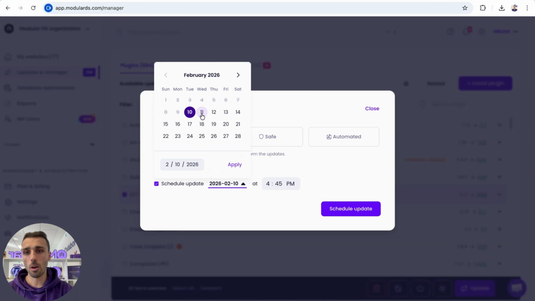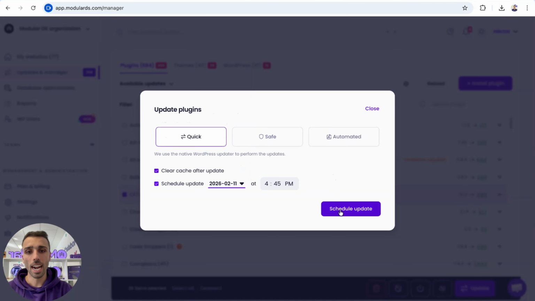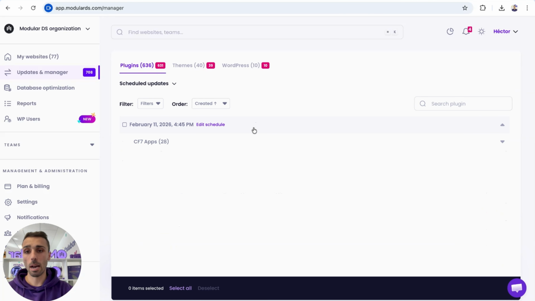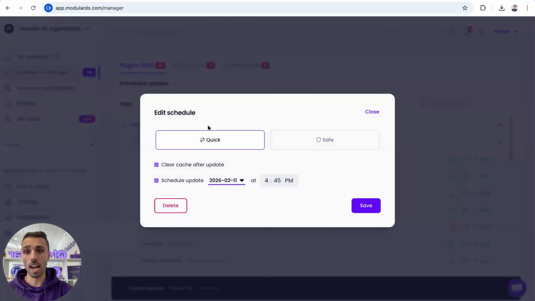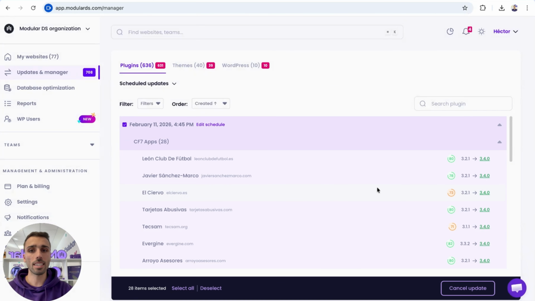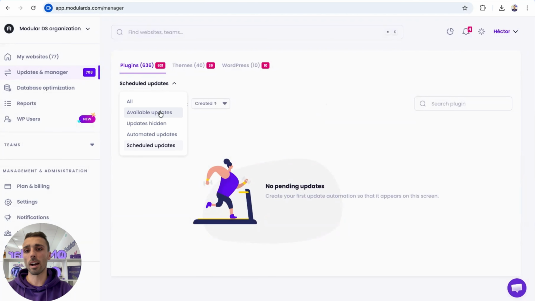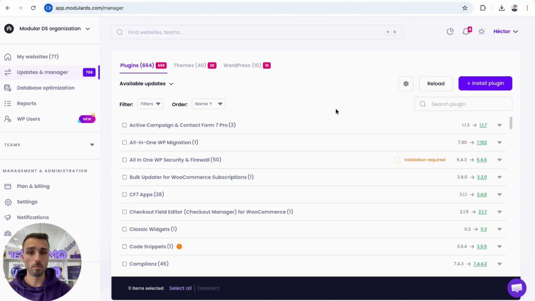So I can just select that I want the update to be done tomorrow, and I can schedule these updates. They're going to be taken away from here, so I don't do them by mistake, because I want to do them tomorrow. If I go here to schedule updates, I'm going to see the updates that are scheduled for tomorrow, and I can edit this schedule. Or if finally I actually want to do them now, I could just cancel this scheduled update and go back to available updates and perform the update.